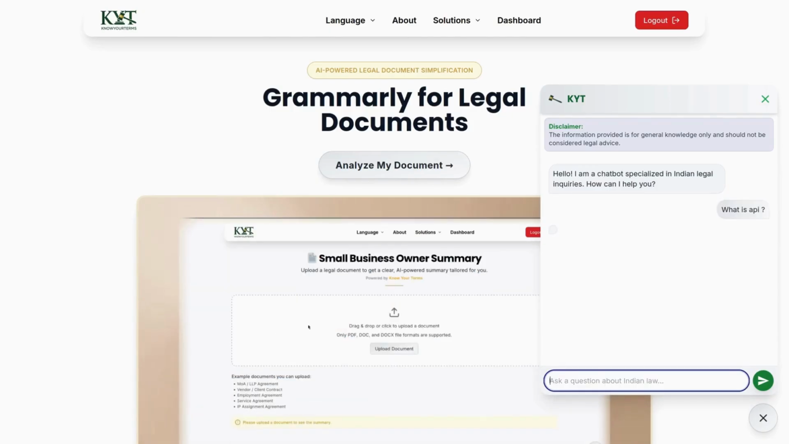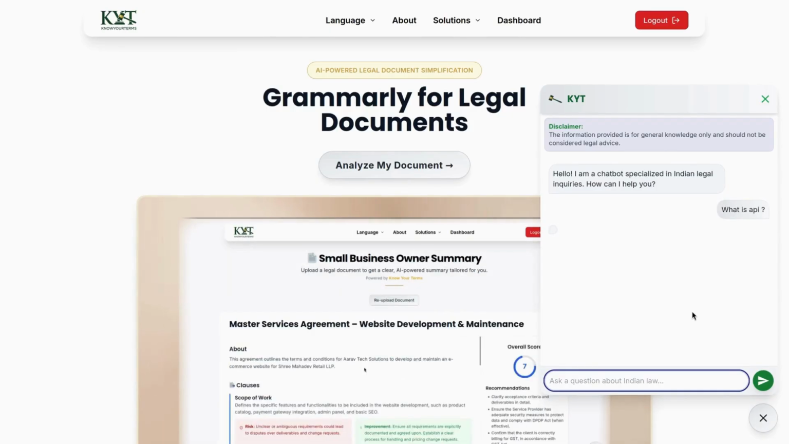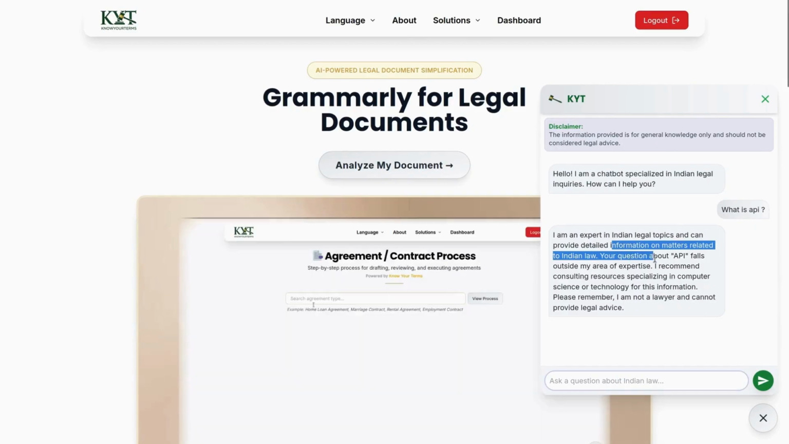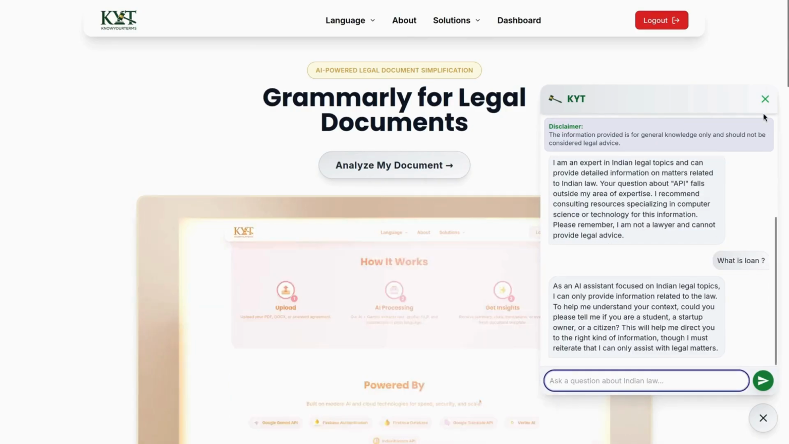Finally, we have the chatbot assistant where users can ask any law or document related questions. The chatbot is specially trained on legal queries, providing quick, reliable, and easy to understand answers. This makes legal knowledge accessible to everyone without needing expert guidance every time.